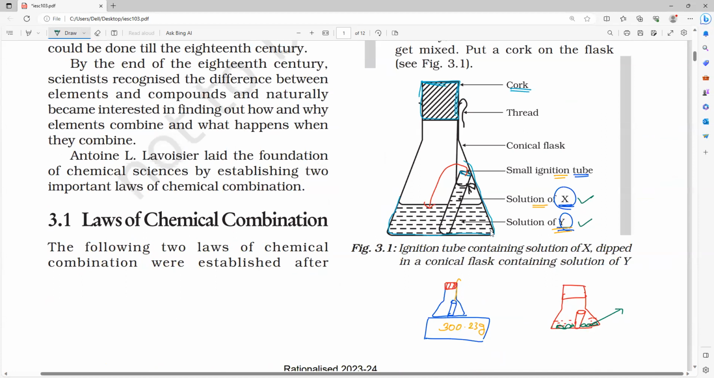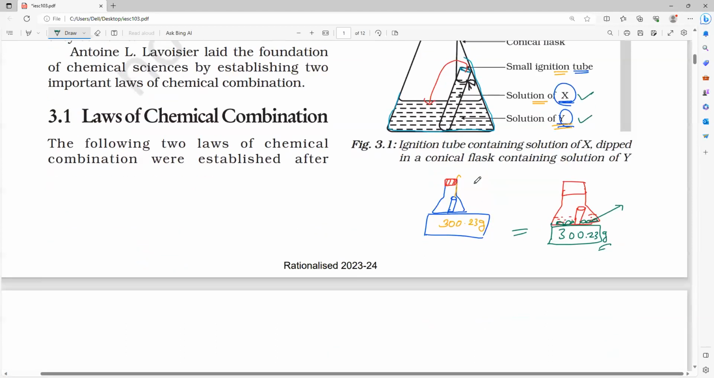After the reaction, if I measure with the help of an electric balance, again I am getting the mass as 300.23 grams only. So I will say the mass before reaction and the mass after reaction remains constant. So it is the law of conservation of mass.